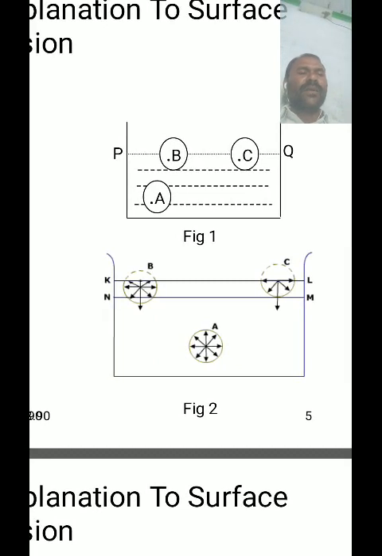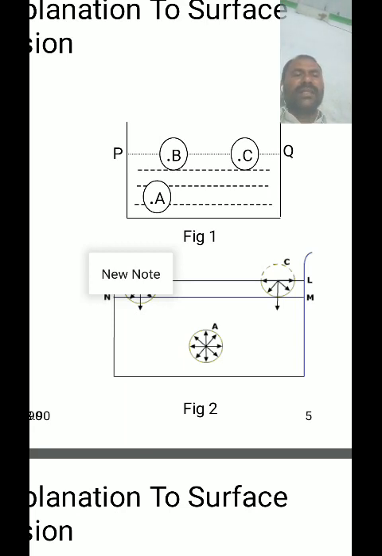The sphere of influence of molecule A is within the free surface PQ, so it is equally attracted in all directions by the molecules in the sphere of influence.